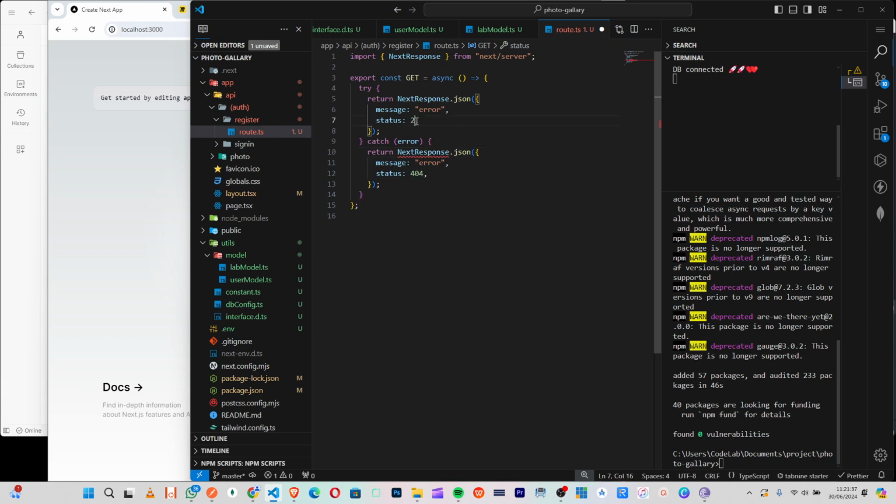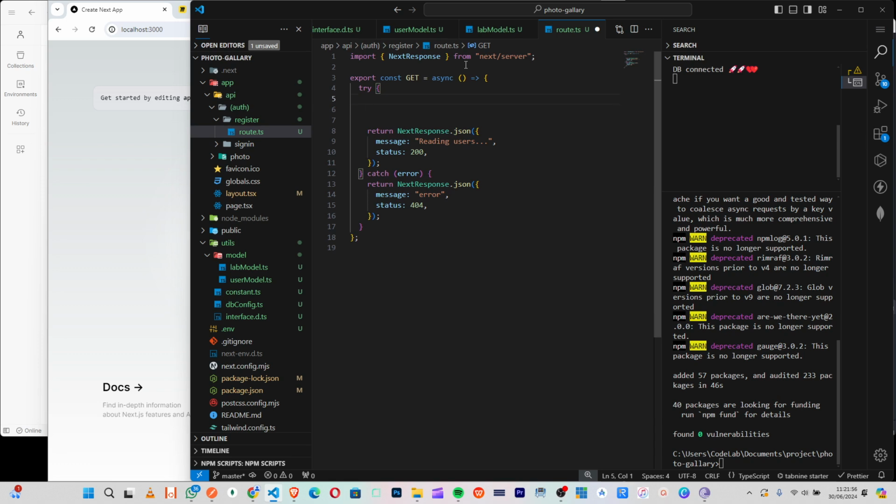So this one will be 200, right? And here we will say reading users. Okay, so save that, right? Now the next thing we will do is to make sure we call our db. So I'll say await db config.